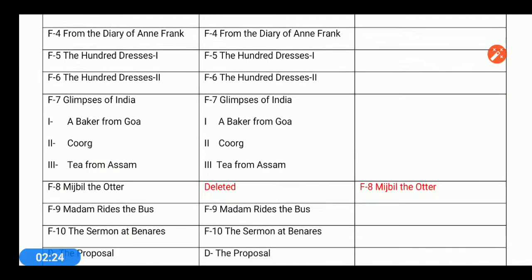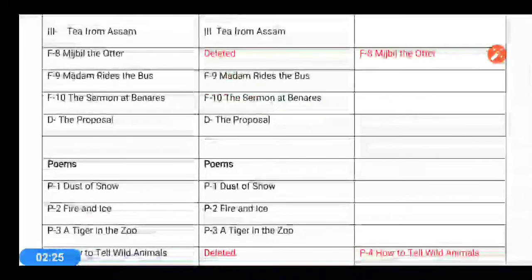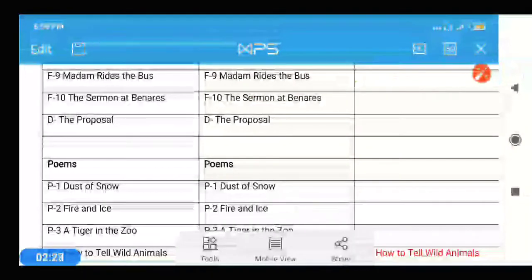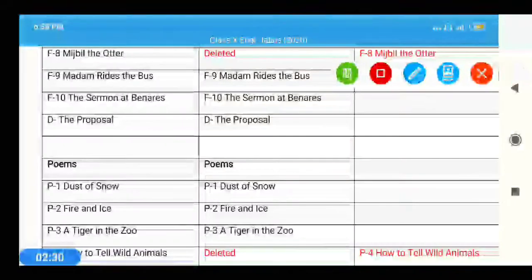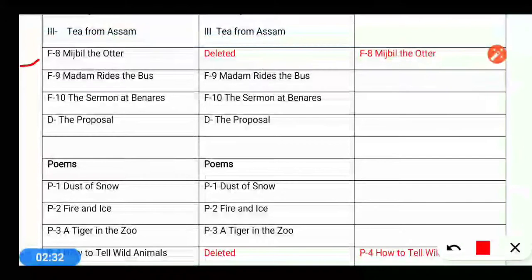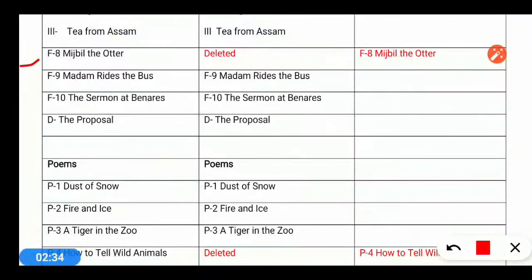So what are the changes? You see here, only one lesson from fiction has a change, that is Mijbil the Otter, which has been deleted from this session. It means from the fiction there are 10 chapters, and from the 10 chapters only one chapter has been removed, that is Mijbil the Otter.